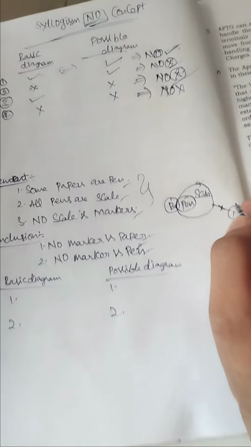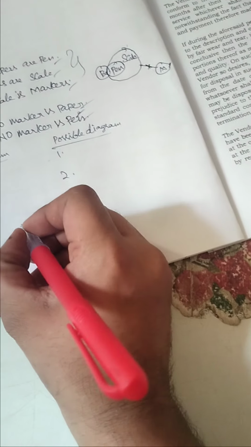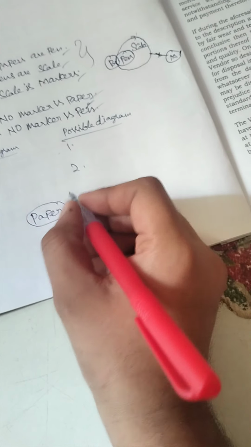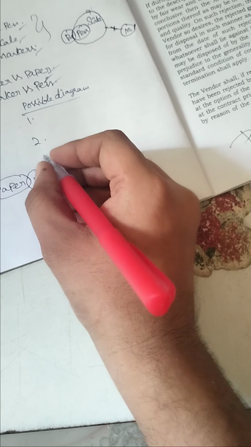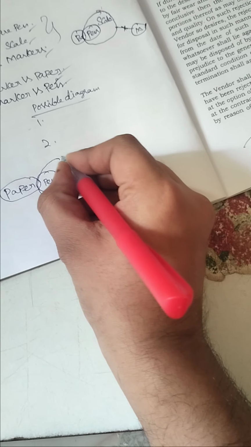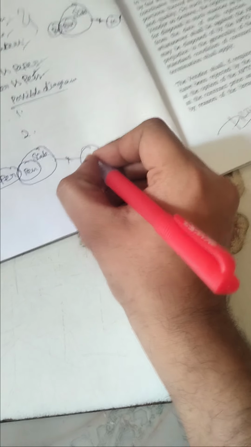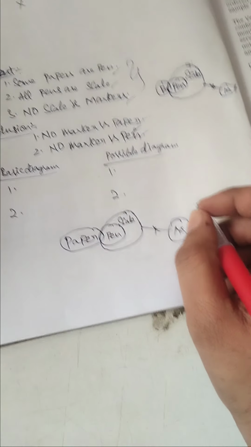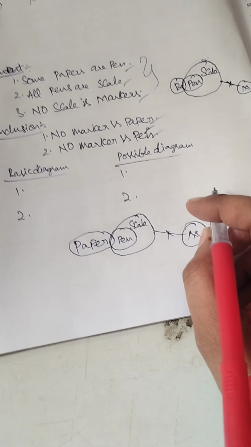In this diagram, if it is not visible, I'll draw a big diagram. No problem in this. Paper. Some papers are pens and all pens are scales. No scale is a marker. Yes, this is the diagram. Here we say that no marker is a paper.